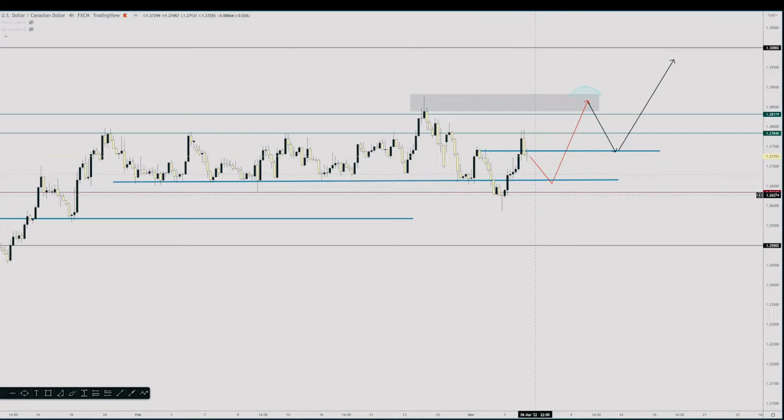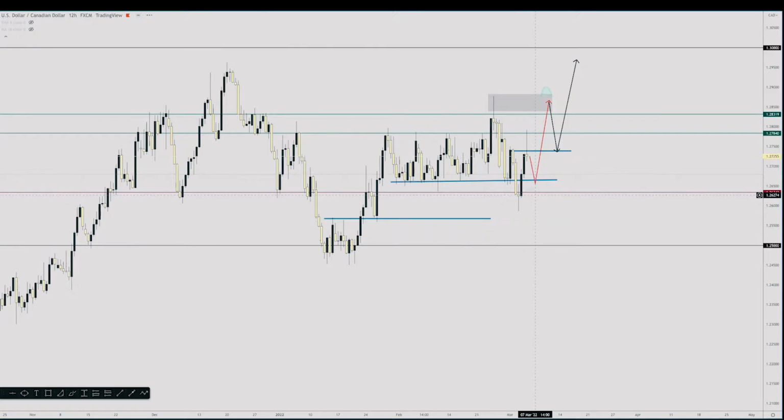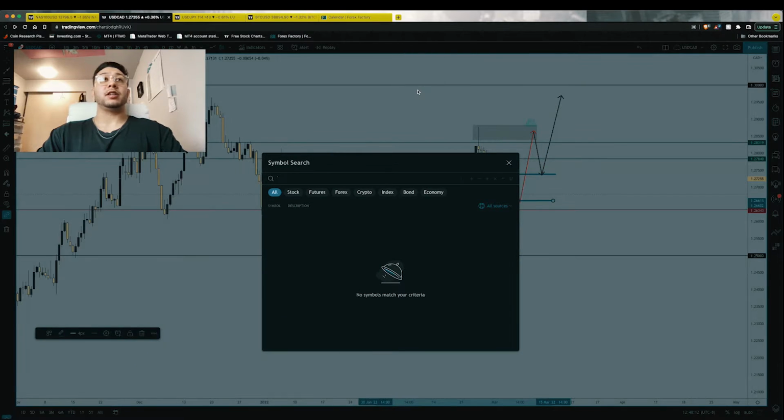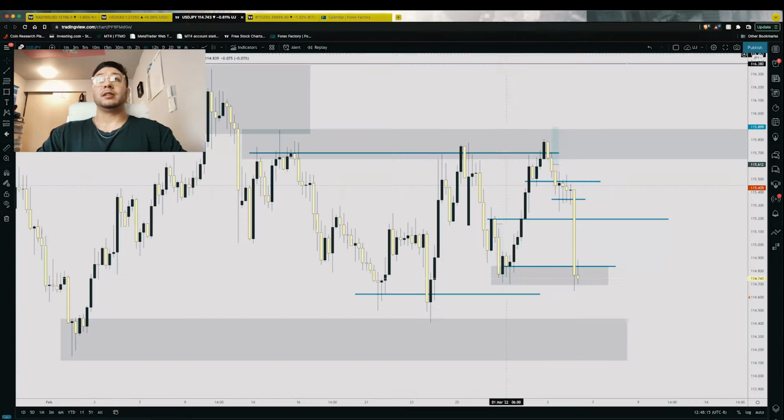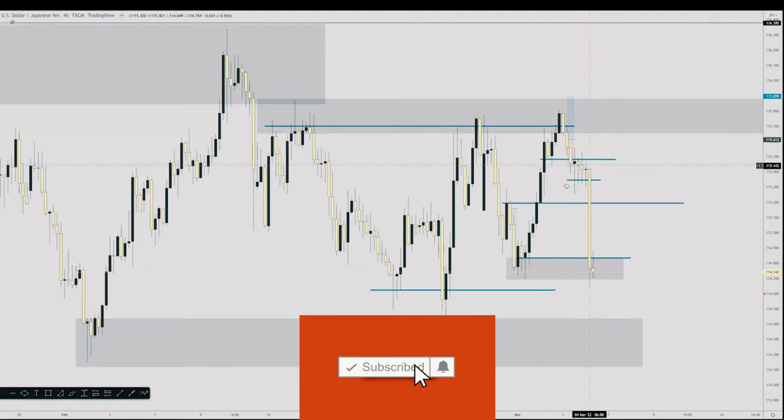But for this week, or at least initially for the first moves that I'm seeing at the start of this week, perhaps CAD should make a higher low point, so there should be a bearish move, and then should create a level of support, a higher low on this level of support, and then continue higher. Next pair we're going to look at is USD/JPY.